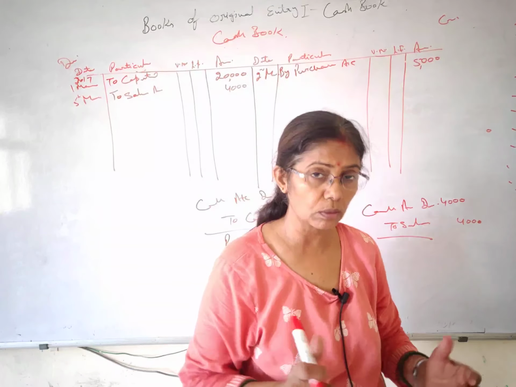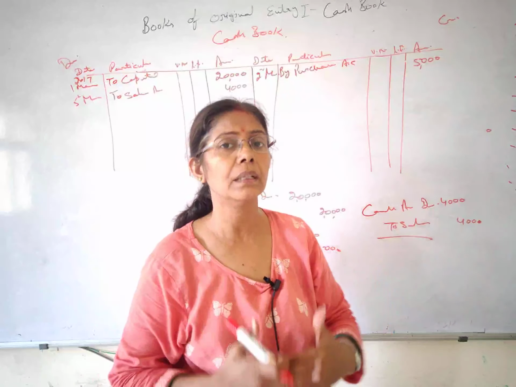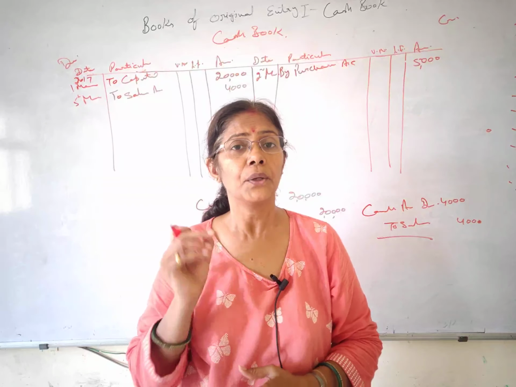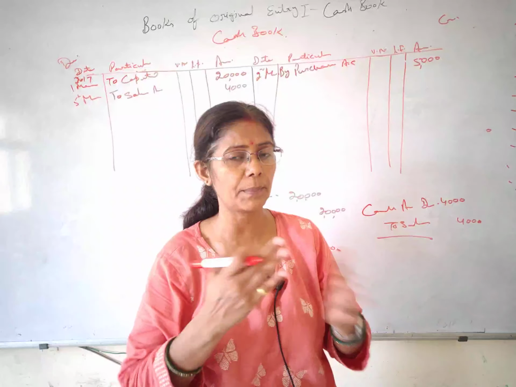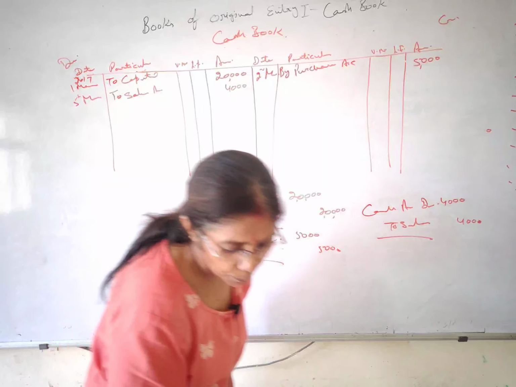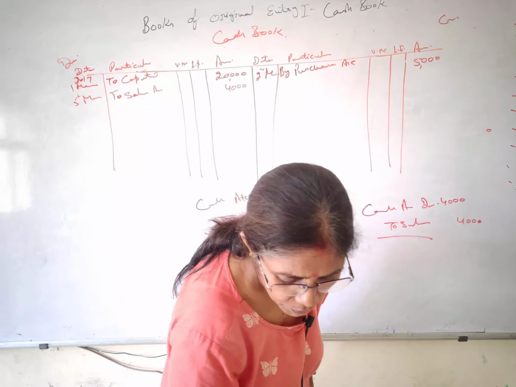Although you have purchased goods from Ravi on credit basis, that goes in a different book, that's your purchase book. But here the next transaction is telling you are paying cash to Ravi. So it is cash, either it's coming or going, it will come to this book. So paid to Ravi, that's 7,000 rupees.